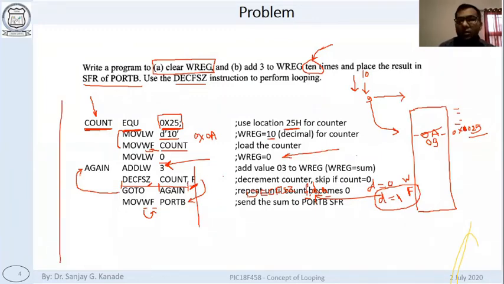Okay. Any questions? If anybody has not given attendance, please put your attendance properly. Okay. Any questions?